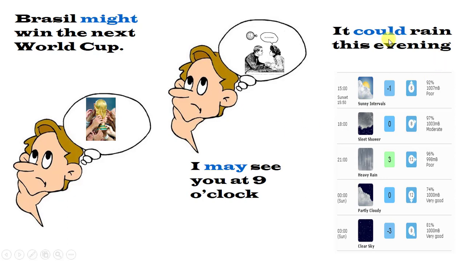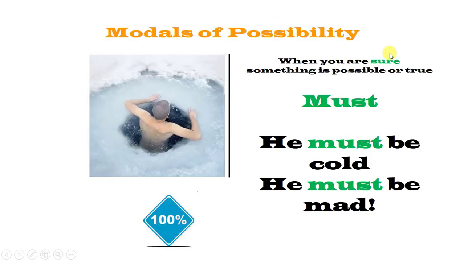And could, for example, in this one, it could rain this evening. This is the most improbable of those because it doesn't depend only on the sentence. They need to have in mind different external factors or conditions that don't allow us to know if this modal verb is probable or not. So this is the least probable of those because it depends on external factors.